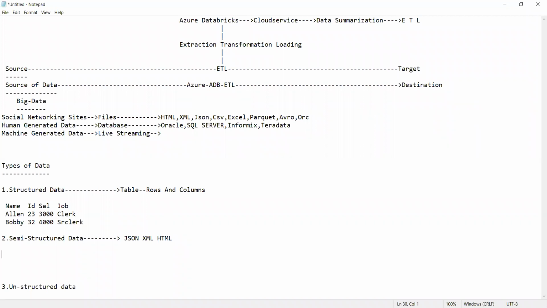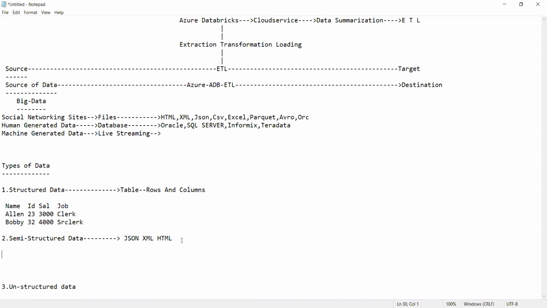JSON stands for JavaScript Object Notation file. JavaScript Object Notation file is called JSON. So now let us see it here, guys. JavaScript Object Notation. Let us see here.